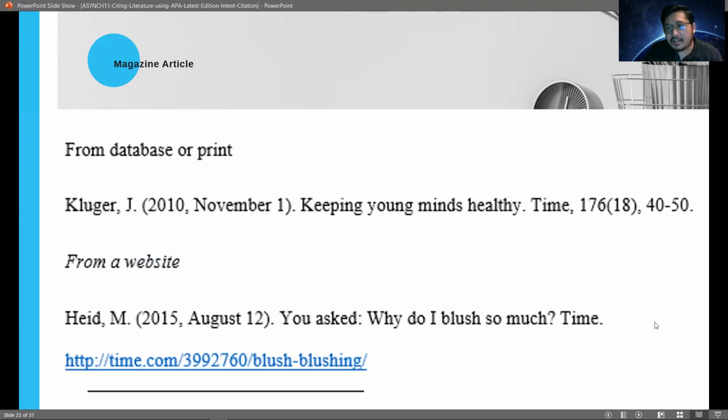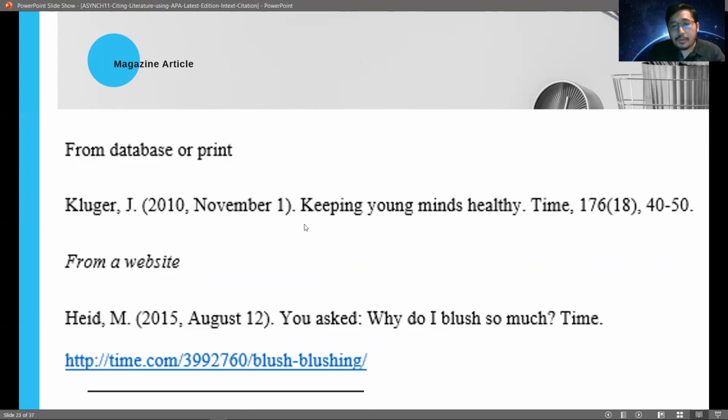Now, the same thing is done also with magazines, albeit there are some differences. What if this is from a database or a printed magazine? These are the differences. Again, we take the name of the author followed by the copyright year.